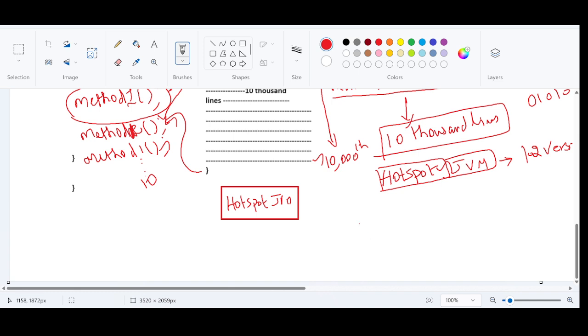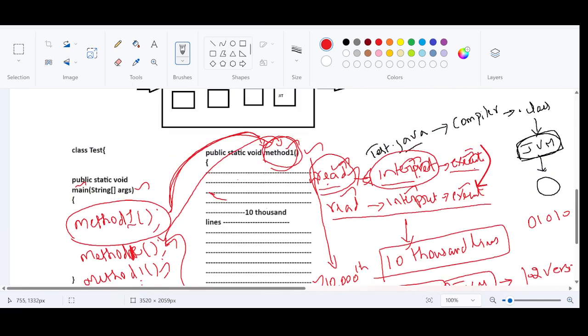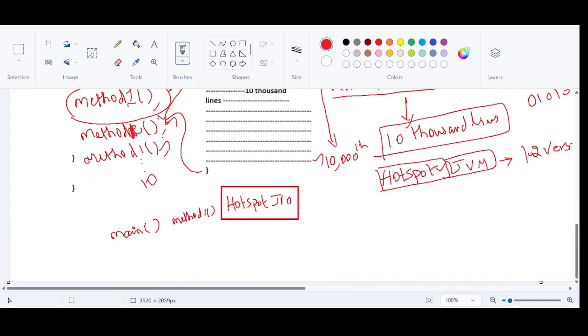The main method is there, and the user-defined method is there, which is method 1. Same thing, I'm just keeping it simple. In the main method, I'm calling method 1, let us say 5 times.